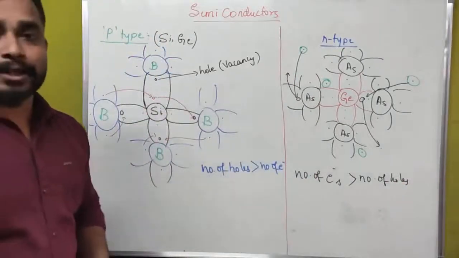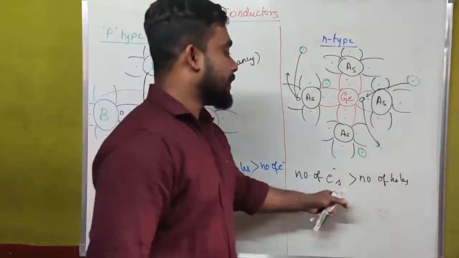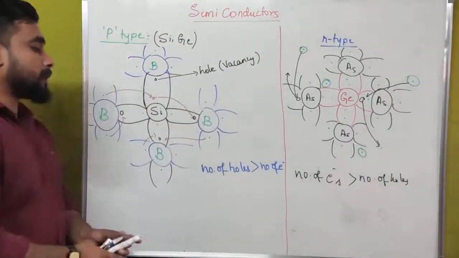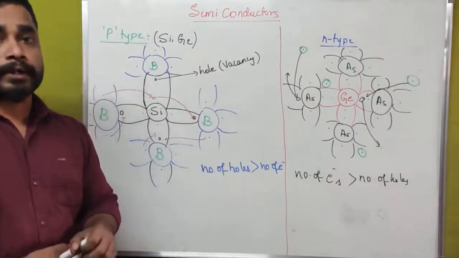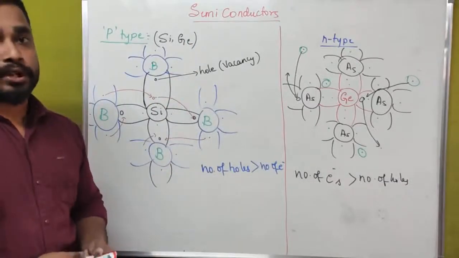In case of an n type of semiconductor, number of electrons is very much greater compared to the number of holes. But in case of p type of semiconductor, number of holes is greater than the number of electrons. Once again, I am going to explain these two types of semiconductor.